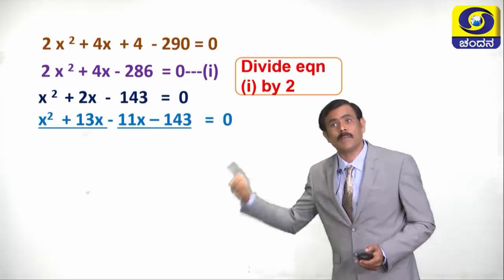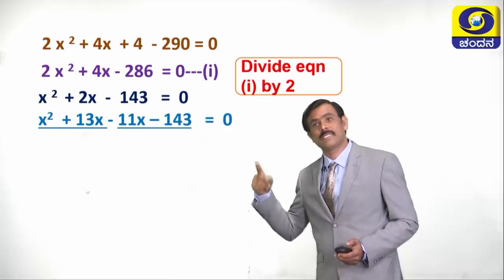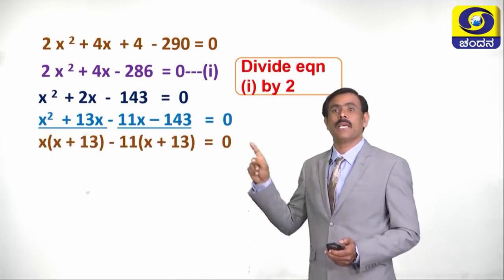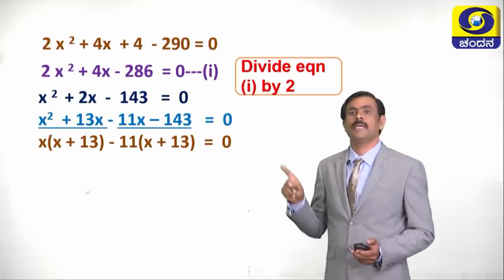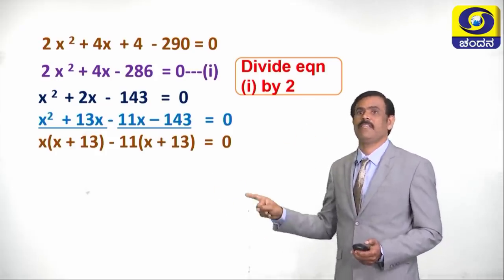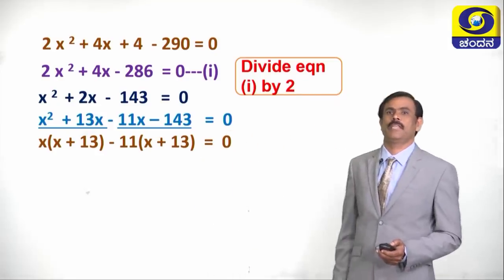What is common in the first group? In the first group we can take x common, in the second group we can take 11 common. Then the equation becomes x(x + 13) - 11(x + 13) = 0, if minus 11 is taken common, what is remaining? Here also x + 13.